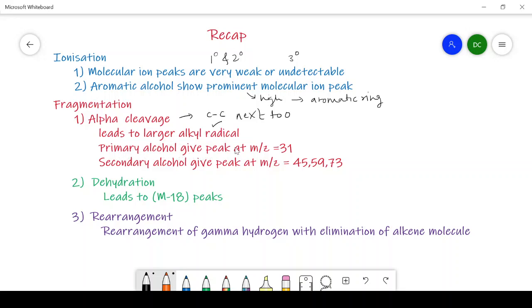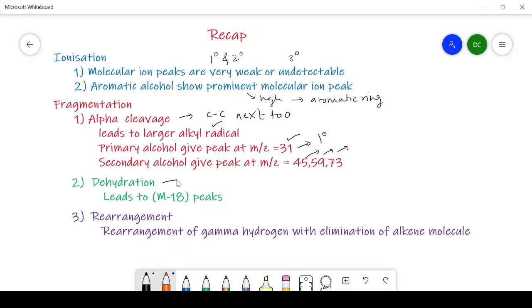In primary alcohol, generally it will show a peak at m/z 31. It is a characteristic peak in primary alcohol. Whereas in case of secondary alcohol, we get the peak at either 45, 59 or 73. It depends upon what kind of alkyl chain is present in the secondary alcohol.